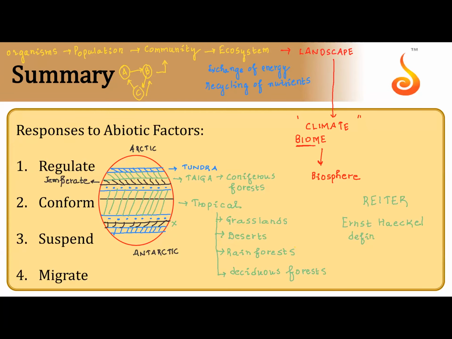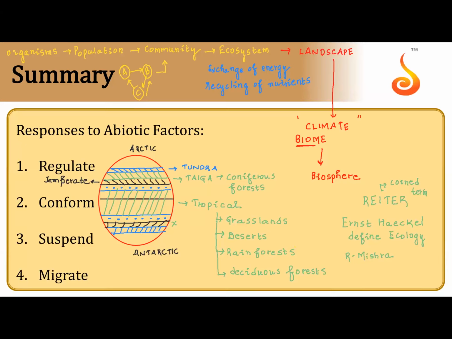You have a textbook definition, reciprocal relation between animals and the environment. Define ecology. Reiter coined the term. Professor R. Mishra, father of ecology in India.